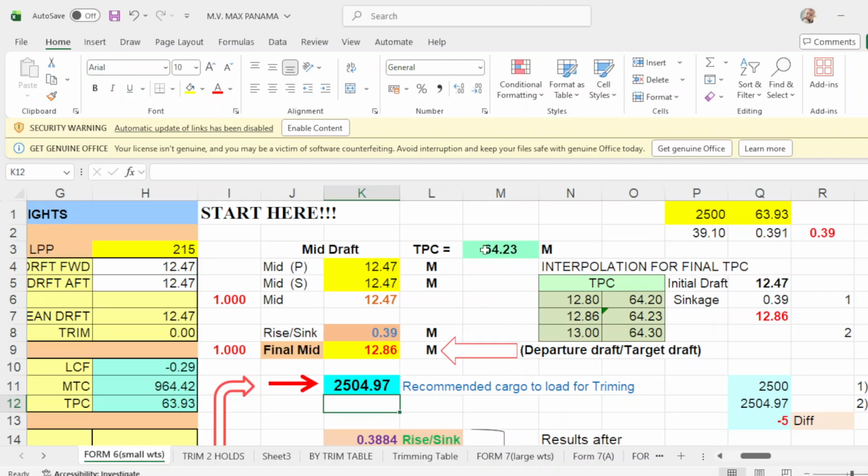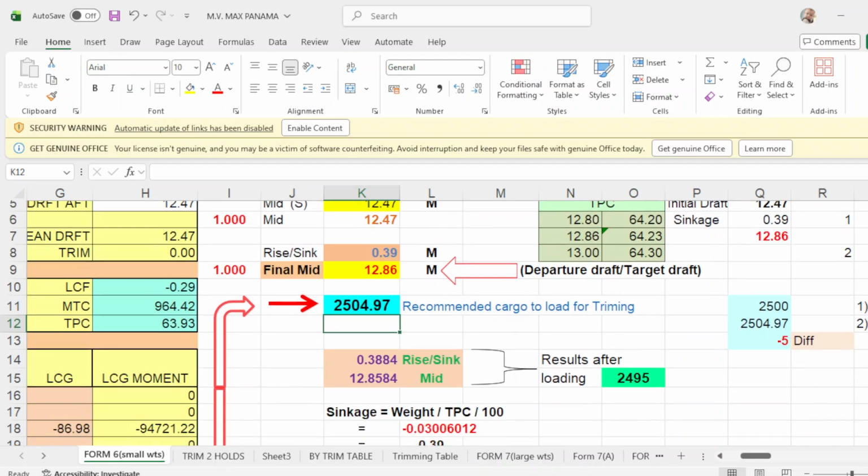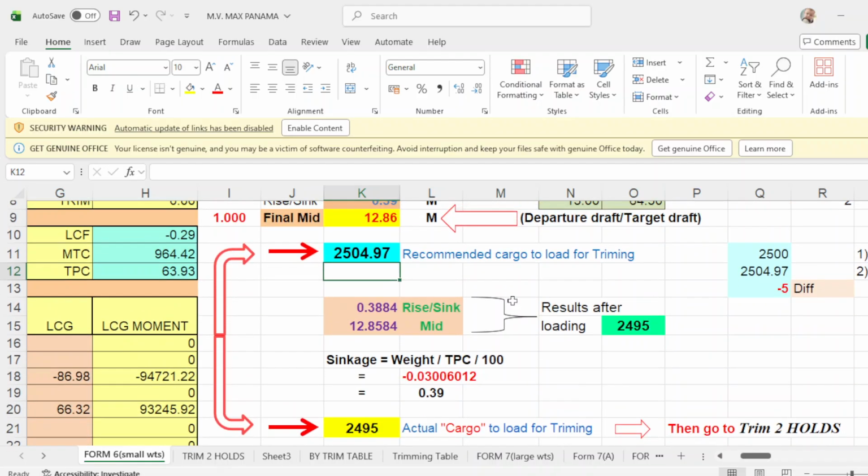You should always use the TPC of your final mid of 12.86. Then you got this figure of 2,504 or 05. Scroll down and you put this figure here. Let's round it up. That will be 2,505.